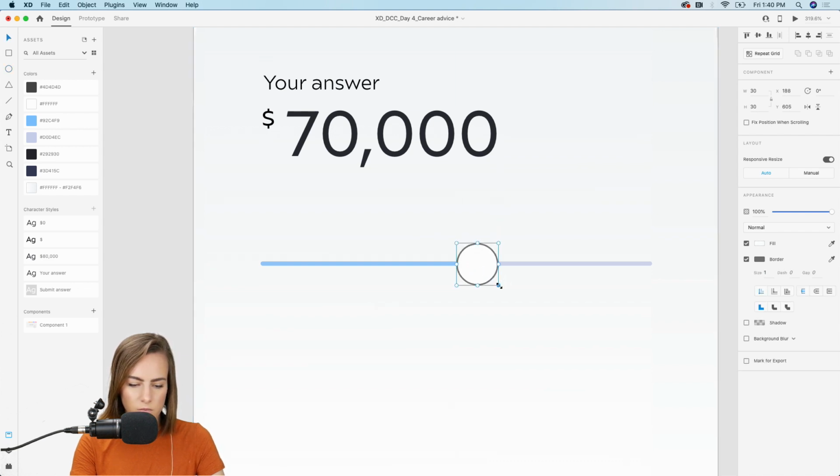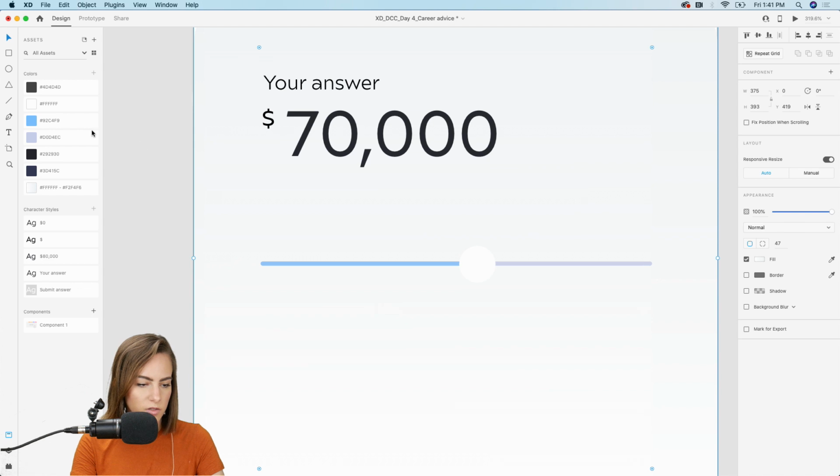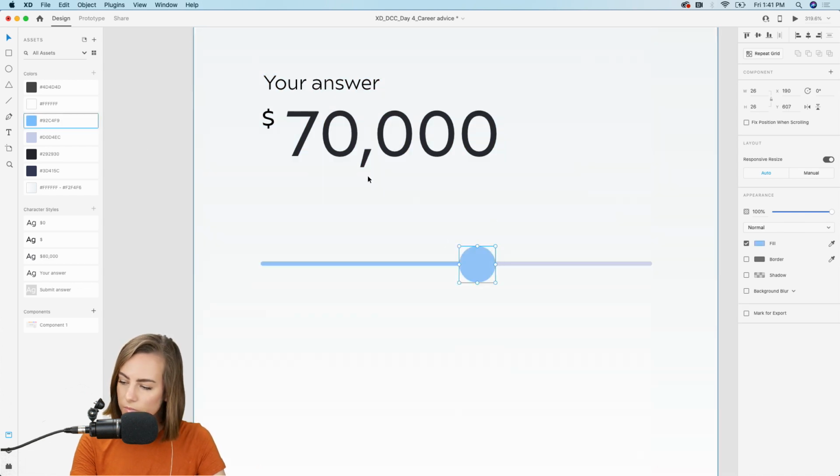Looks good. To be able to drag it. So let's make this blue. Whoops. Select that same one.